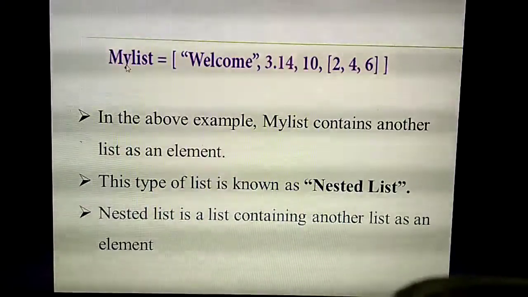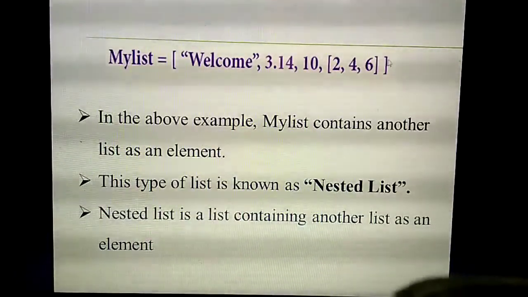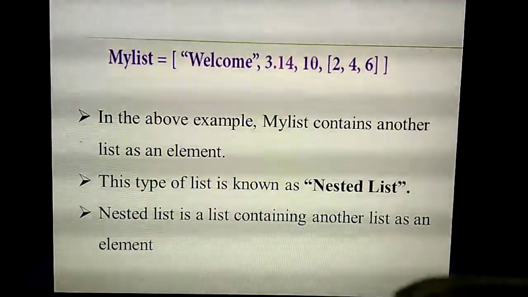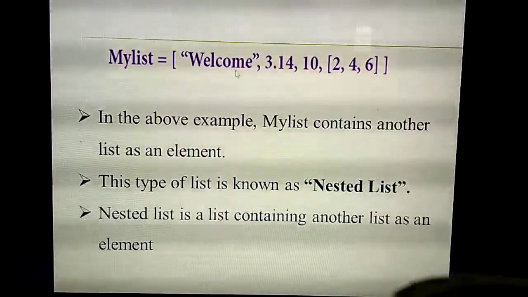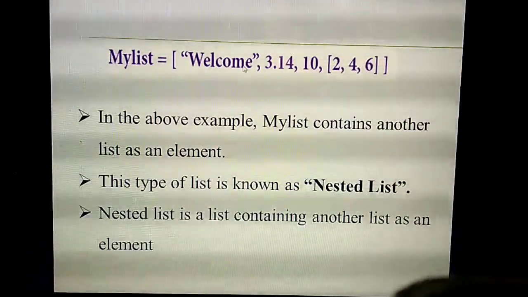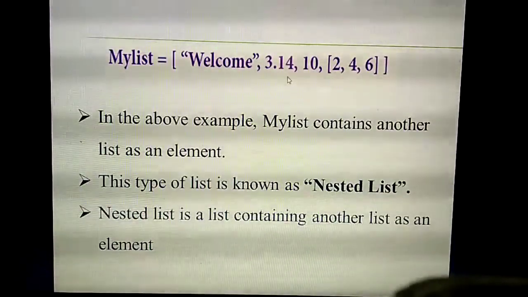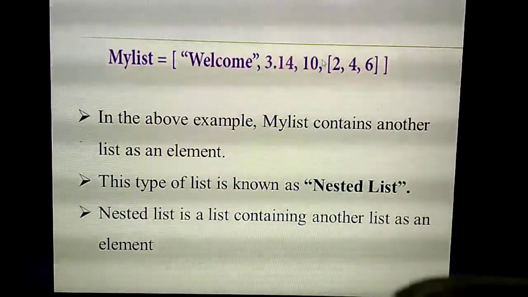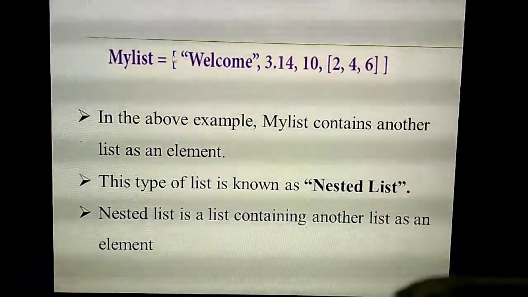So what's the name of the list here? My list. Inside, the values are stored in square brackets. So listen, any kind of data types you can store. What's the first thing? First is the data type of character or string, Welcome. Then third one, 3.1, first. This is what data type? Float. Third one, 10. This is an integer. Listen carefully. So this is one list, isn't it?